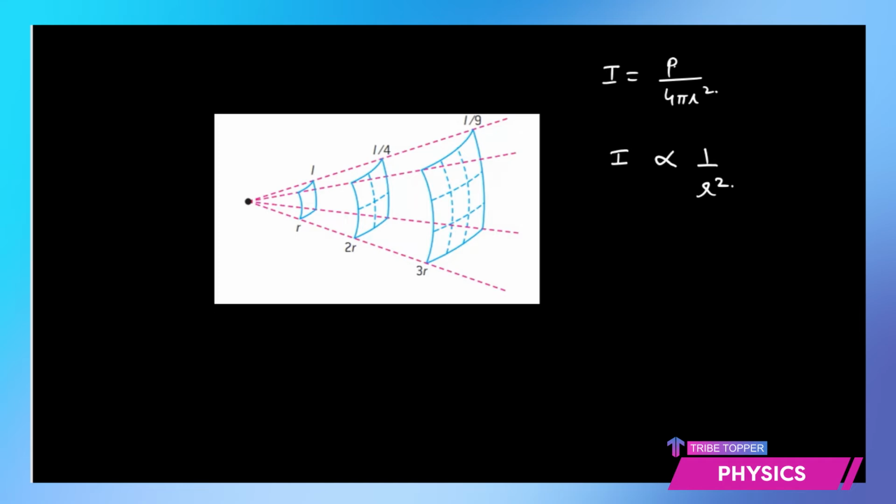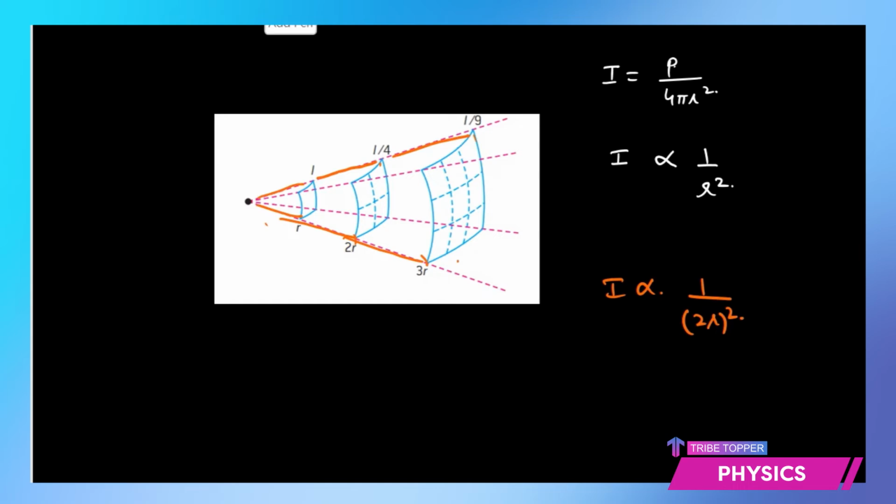That means if you are at a distance r, the intensity received is I. Then if you move to a distance 2r, so intensity would drop to how much? It will be proportional to 1 by 2r square. So that means intensity will drop to 1/4. Now you increase the distance of the receiver from the source to 3r. The intensity would drop to I by 9. And you have questions directly based on this type also.